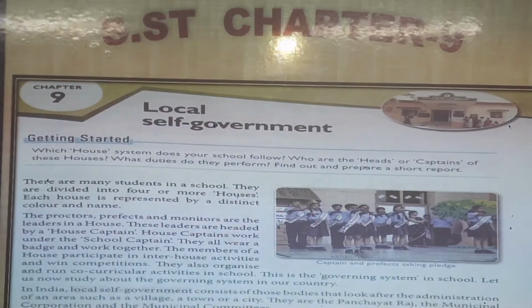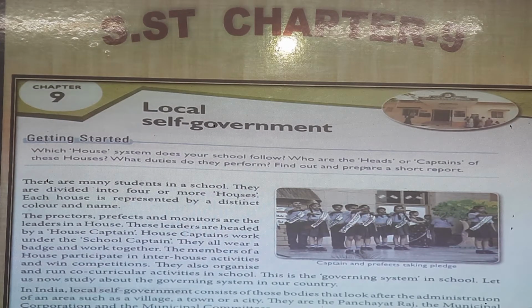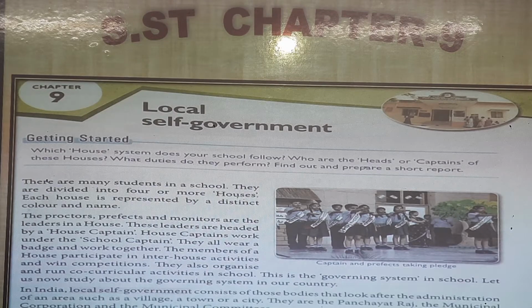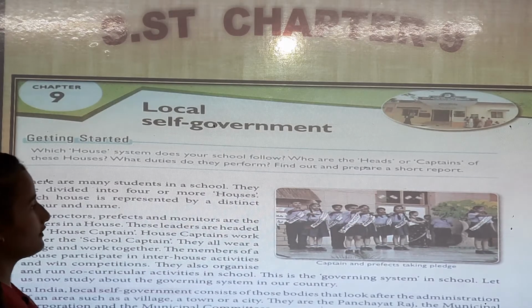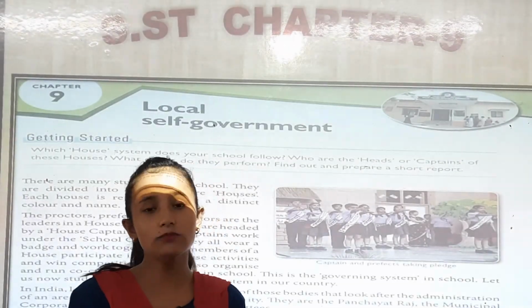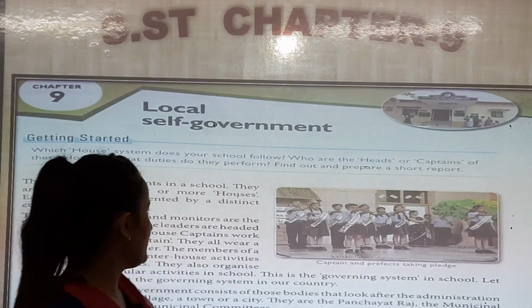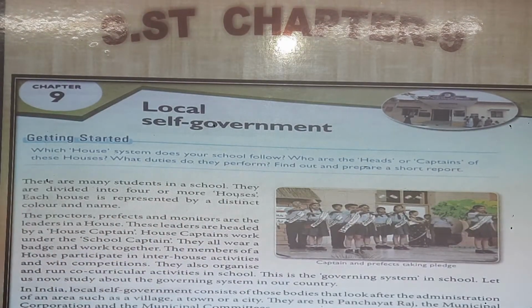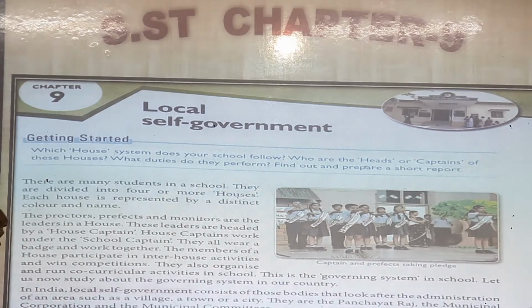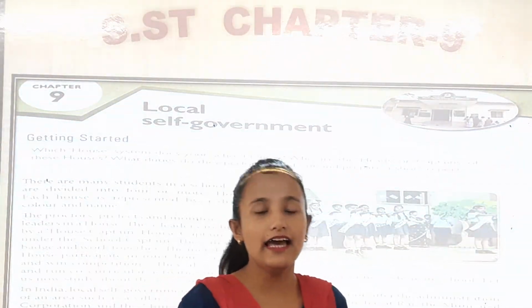Now, there are many students in a school. They are divided into 4 or more houses. So in our school there are many students, right? They are divided into many houses, like red. Each house is represented by a distinct color and name.